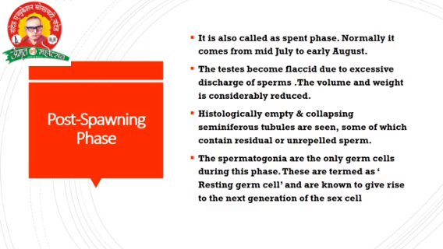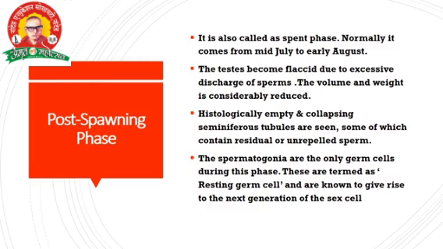Already sperm is discharged in the months of June and July. The volume and the weight considerably reduce. When the sperm is reduced, the volume and the weight are also reduced in the post spawning phase. The changes in the post spawning phase are that the volume and the weight are reduced due to the sperm being discharged.